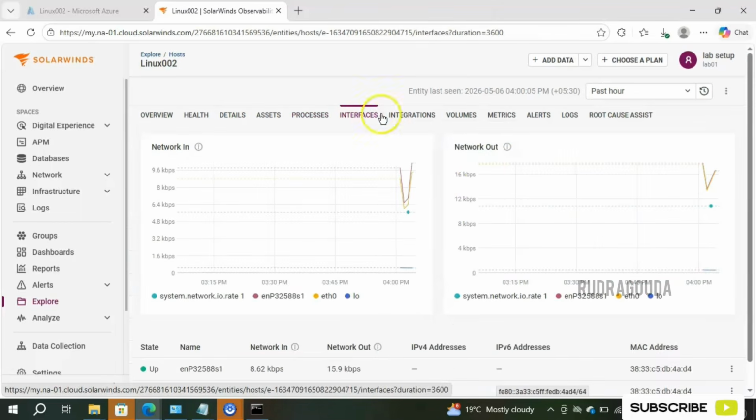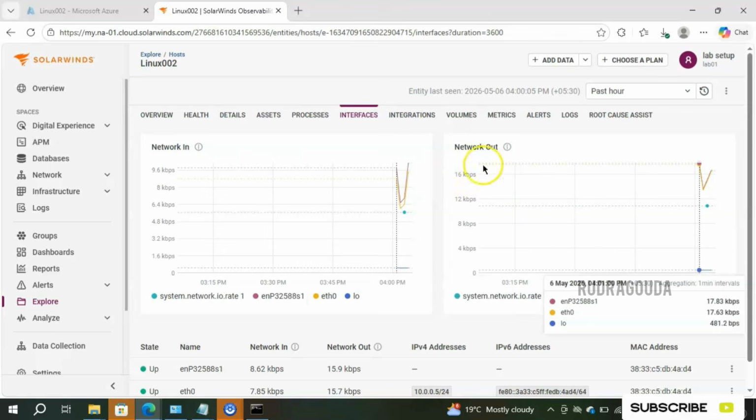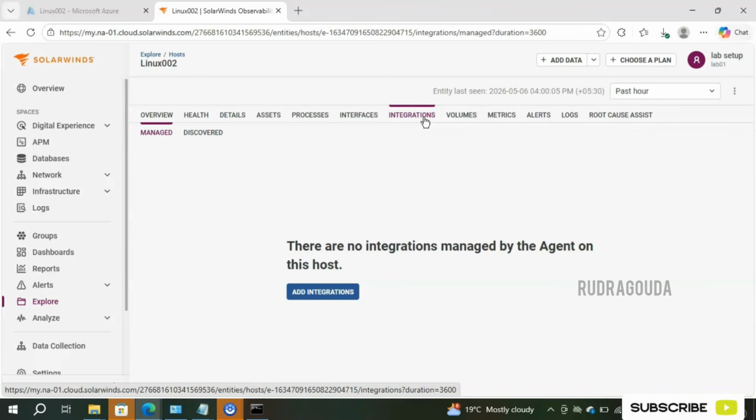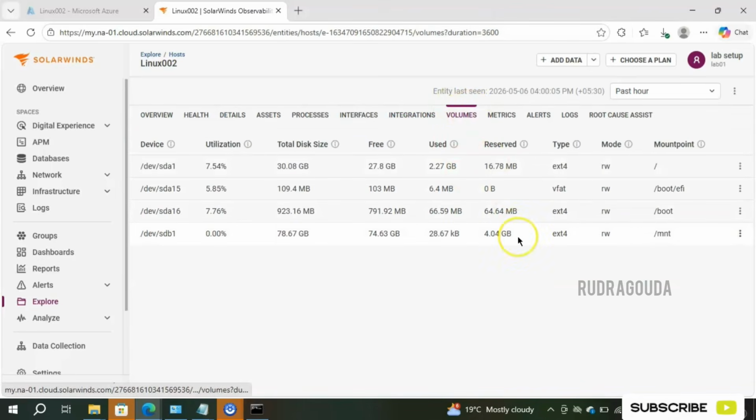The interfaces section will give the interface information like network in and network out. Integration will give the integration data, like if anything is integrated at this moment, but right now we don't have anything. If you go to the volumes, it will display what volumes are running at this moment. So there are a total of 4 volumes and the corresponding utilization, total disk size, free, used, reserved, type, and what mode we have on that. Everything is available here. Even mount point details it is also mentioning, right?